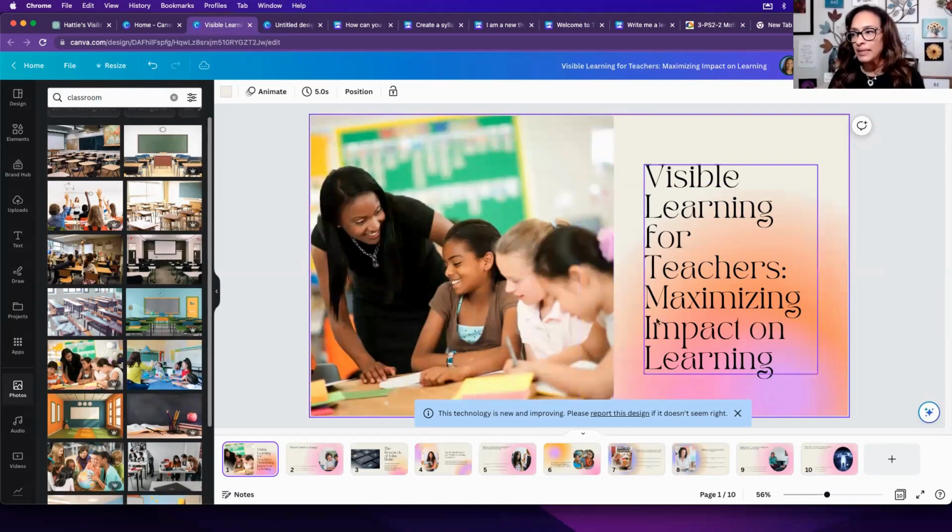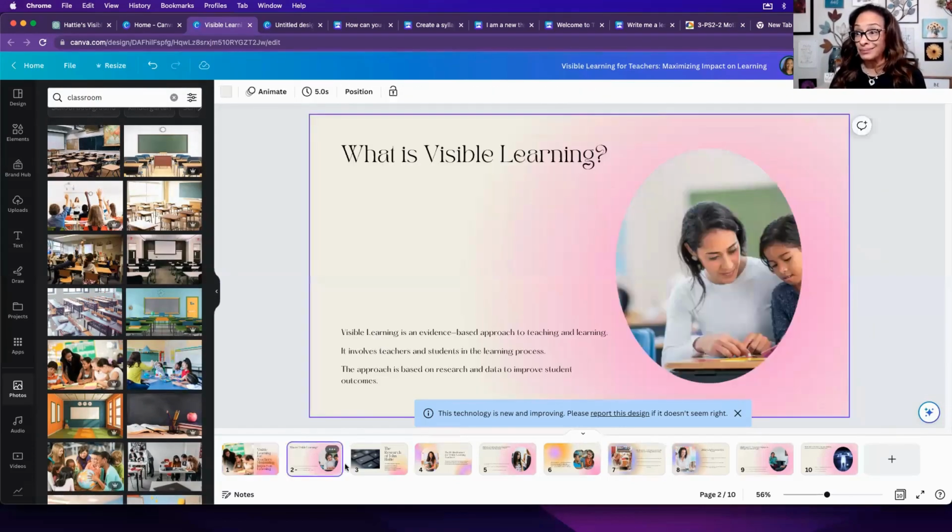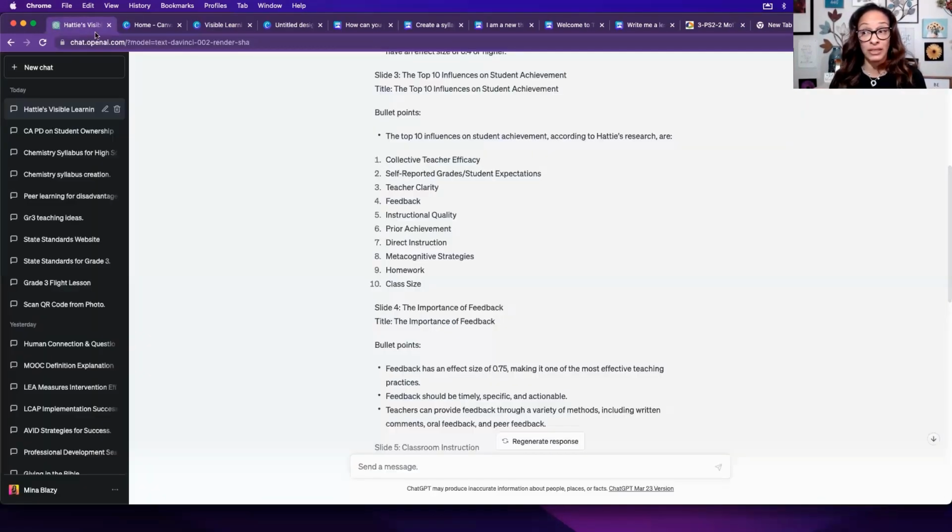So you could tweak it, but it created this presentation for me. If we go back to ChatGPT, it just gave me an outline, but it did give me all of the top 10 influences on student achievement according to Hattie's research, and these are those effect sizes. So something to be said about that. I could probably use these together and integrate the two by taking this information and going over to Canva and then throwing that in there. So those are just the 5 tips that I wanted to show you.